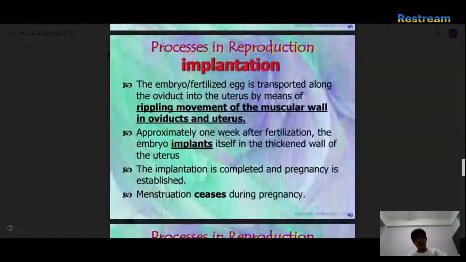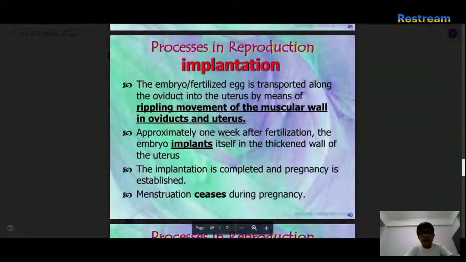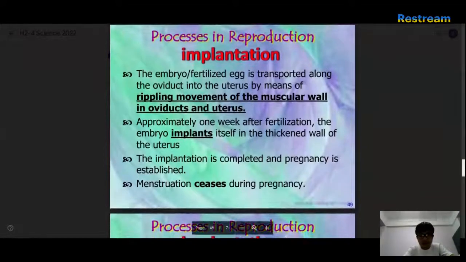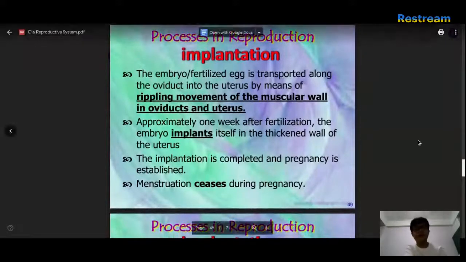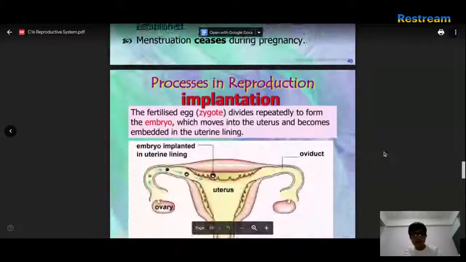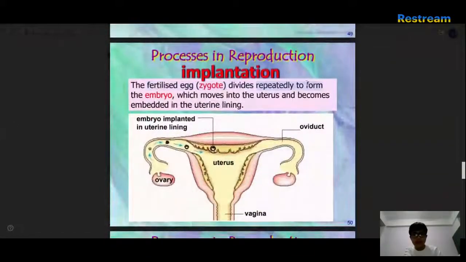The embryo, or fertilized egg, is transported along the oviduct to the uterus by the rippling movement of the muscular wall. In approximately 1 week, the embryo implants itself in the thickened wall of the uterus. How many cells left? So much. Menstruation ceases during pregnancy. Implantation: the fertilized egg, zygote, divides to form an embryo, which moves into the uterus and becomes embedded in the uterine lining.